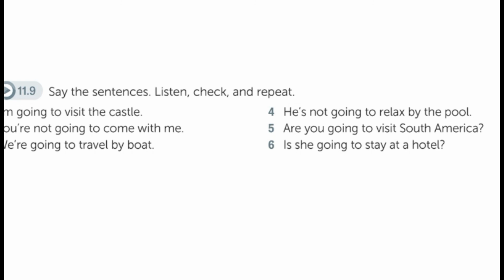1, I'm going to visit the castle. 2, You're not going to come with me. 3, We're going to travel by boat. 4, He's not going to relax by the pool. 5, Are you going to visit South America? 6, Is she going to stay at a hotel?